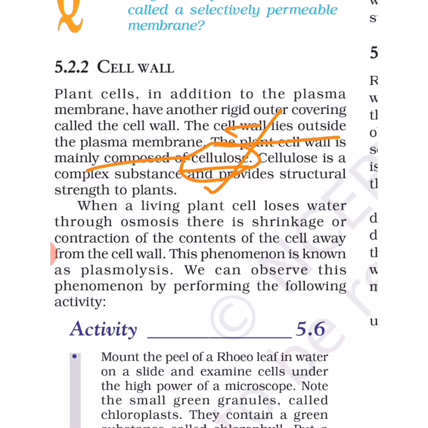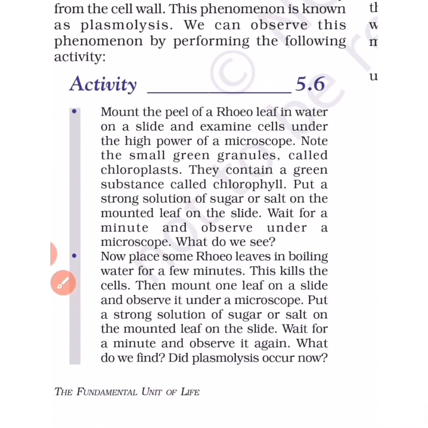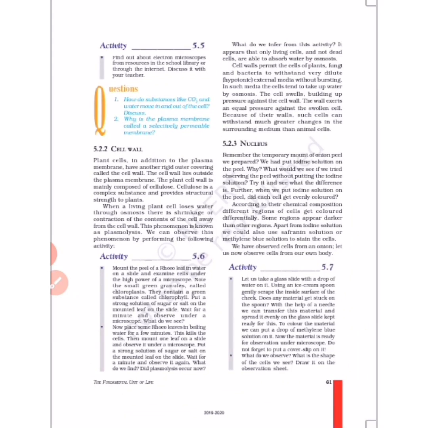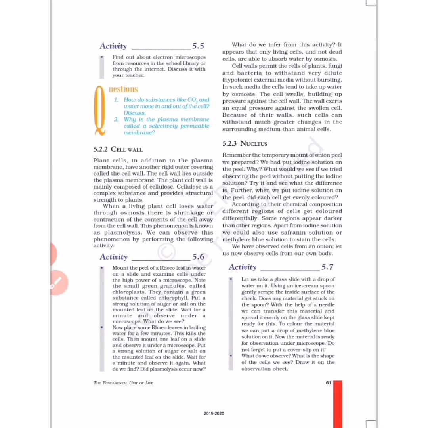When a living plant cell loses water through osmosis, there is a shrinkage or contraction of the content of the cell away from the cell wall. The whole cell does not contract, but only the cytoplasm or the protoplasm shrinks, and this is called plasmolysis. Lysis means killing and plasmo means plasma. So if the shrinkage of the plasma occurs, it is called plasmolysis. Next comes the cell wall's function.